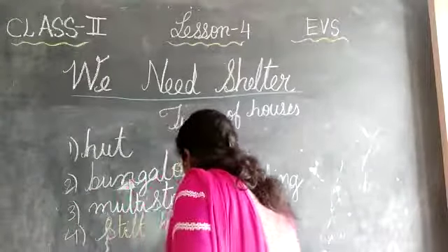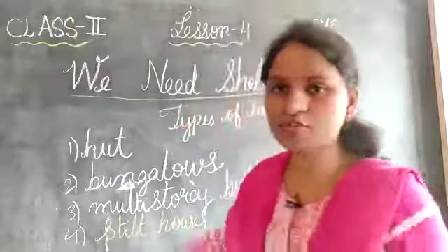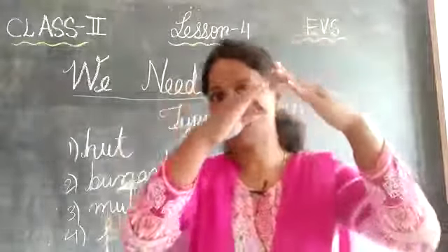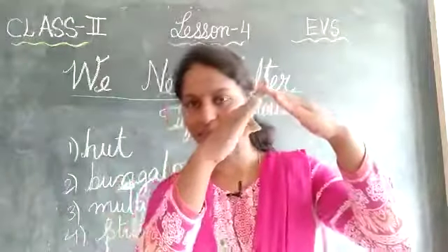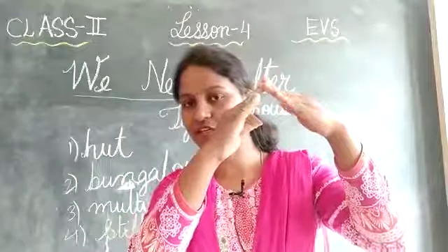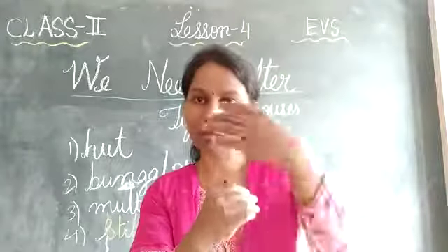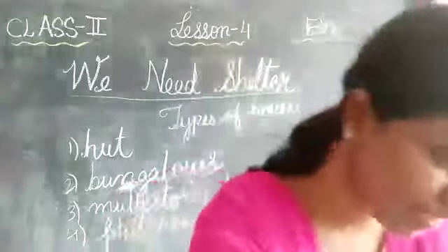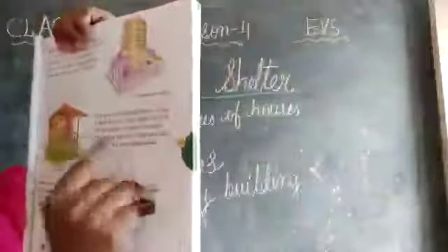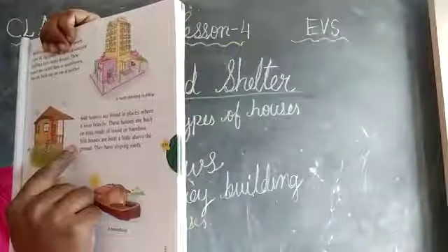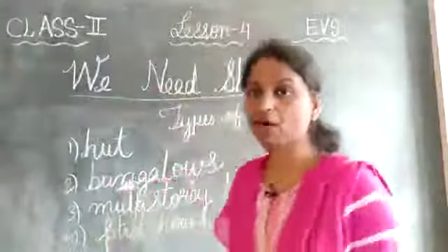In the stilt house, children, the roof of the stilt house is in a conical shape, so that when it is raining, the rain should not drop on the floors. As you can see here, it is where the rain is heavy. Okay, so the houses are made of wood or bamboo. The houses are made a little above the ground, and they have sloping roofs.